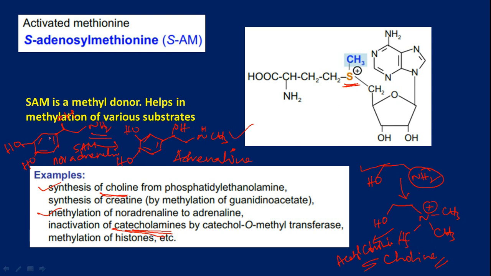In the metabolism of adrenaline and noradrenaline, the catecholic hydroxy group gets converted to OCH3. This methylation reaction on the hydroxy group also happens with the help of S-adenosylmethionine. So friends, this is how S-adenosylmethionine plays a major role in the biosynthesis as well as metabolism of several critical biochemicals in our body.